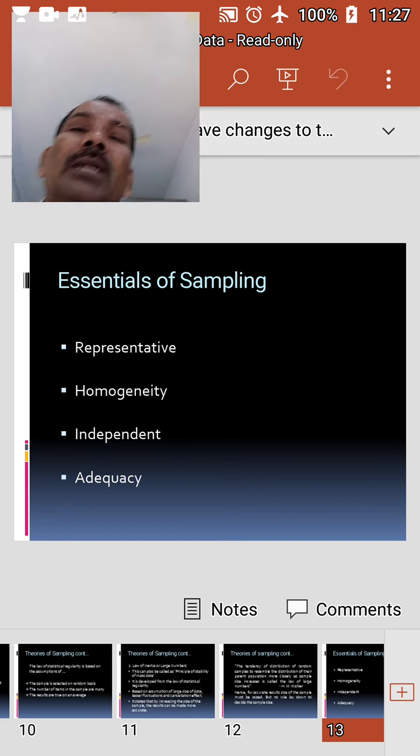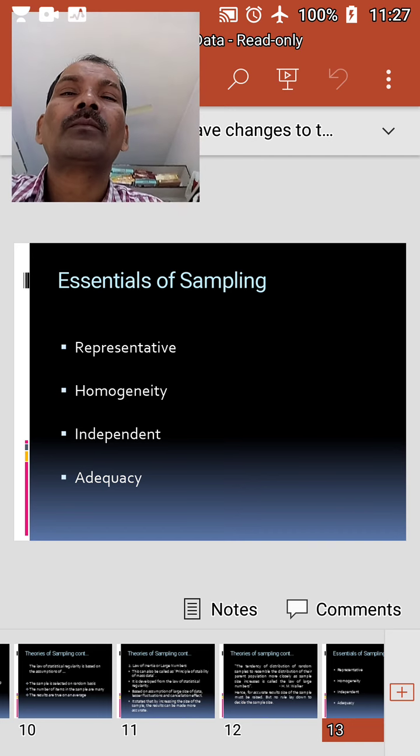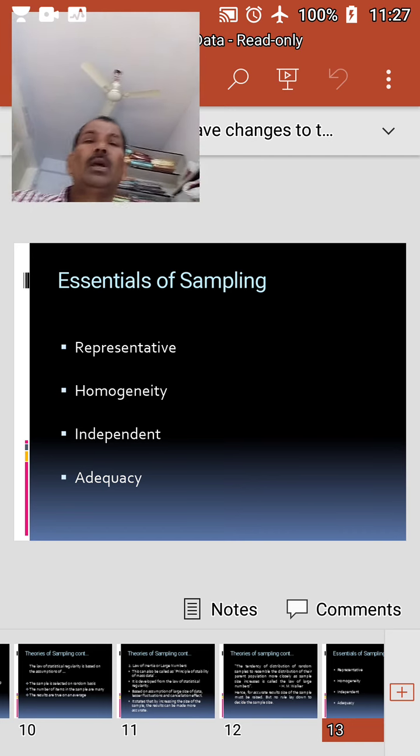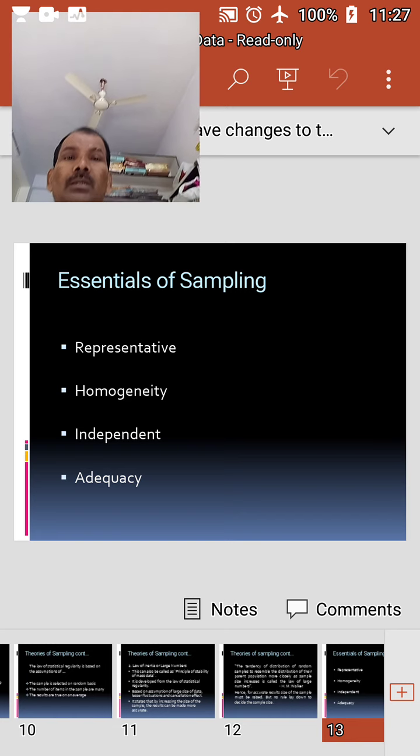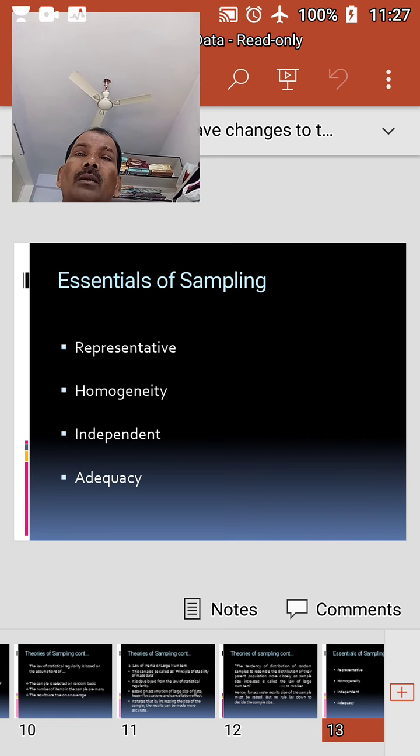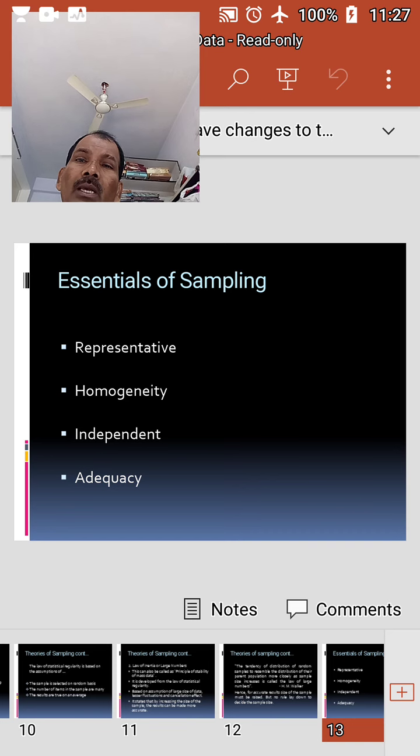Next, homogeneity. Each sample drawn must be homogeneous. It means that there should not be marked deviations in the characteristics of the elementary units. The results of different samples drawn from the same universe must be similar.